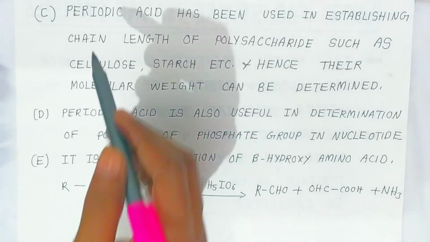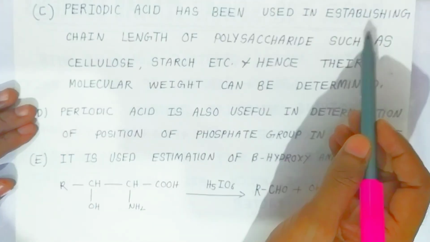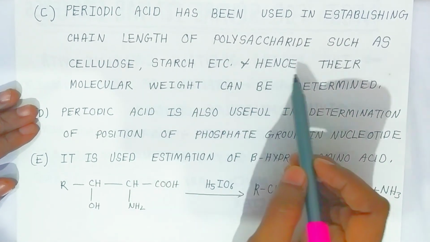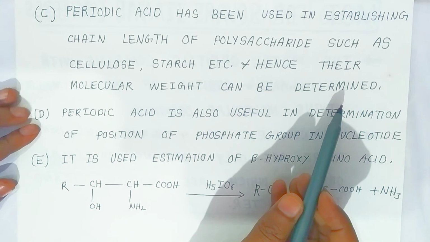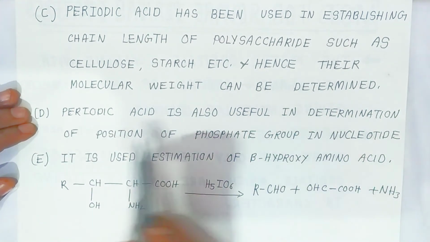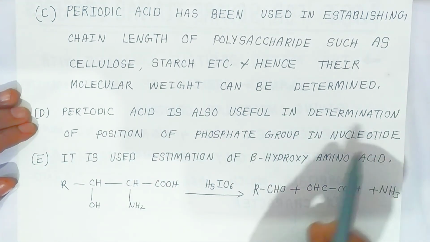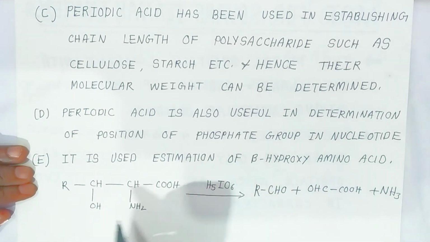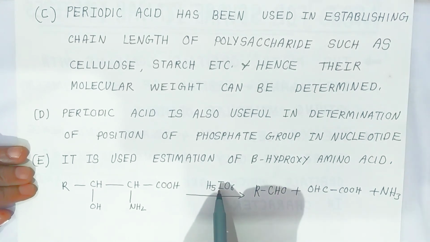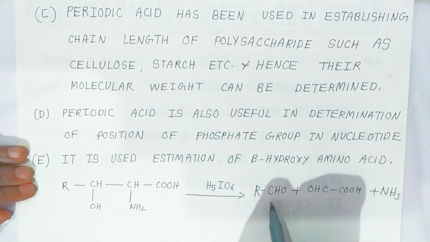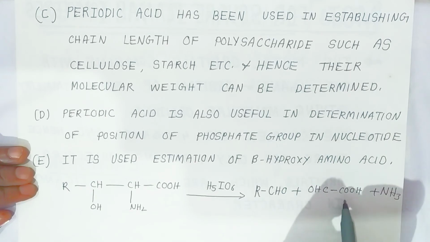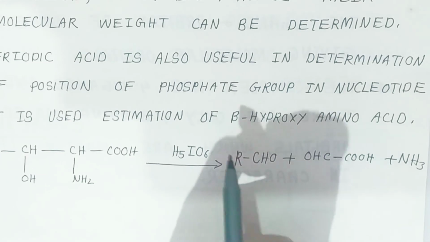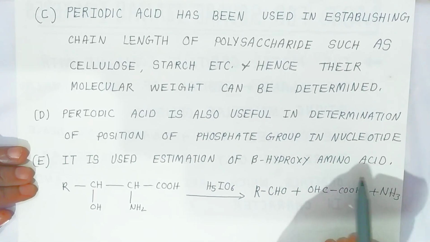Now students, periodic acid has been used in establishing the chain length of polysaccharides such as cellulose and starch, hence their molecular weight can be determined. Periodic acid is also useful in determination of the position of the phosphate group in nucleotides. It is used in estimation of beta hydroxy amino acid. Here, in the presence of H5IO6, you will find an aldehyde and you get ammonia. This way you can estimate the amount of beta hydroxy amino acid present in the compound.